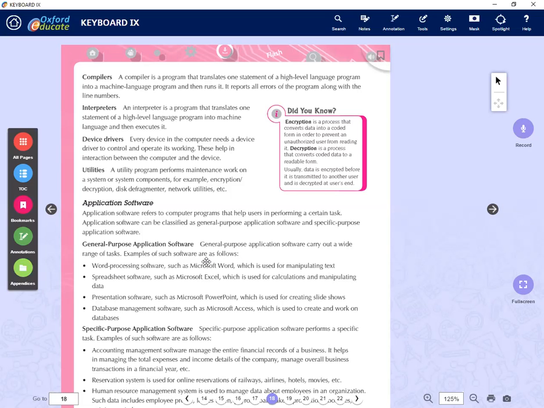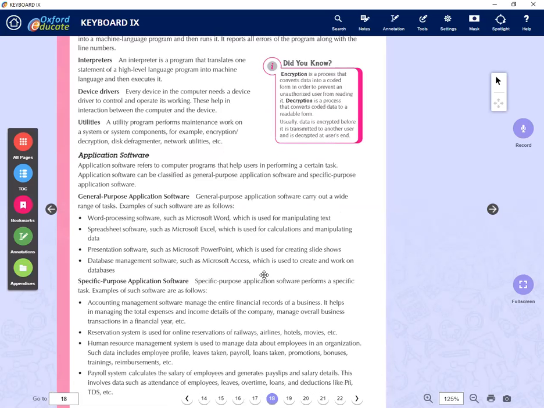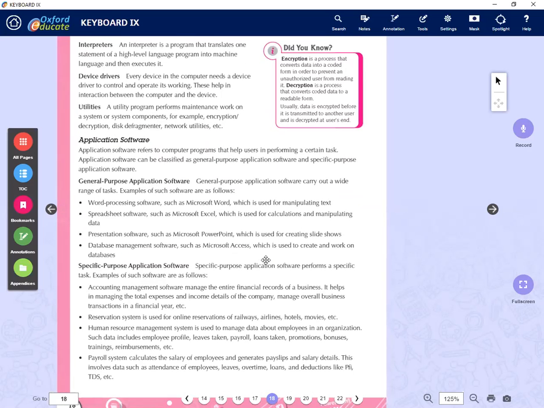General purpose means what you generally do, like word processing, presentations, and database management. What is special purpose? In a company, for accounts management, there may be millions of business transactions happening.